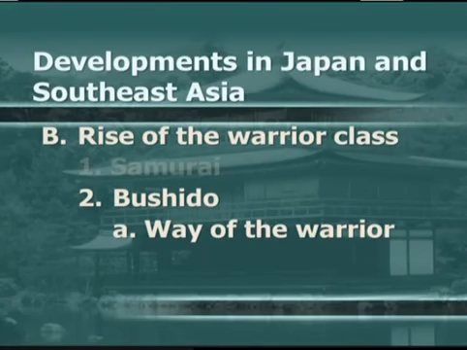Now, the Japanese samurai was bound by the written code of the Bushido, or the way of the warrior. This code required the warrior to display traits such as loyalty, honor, duty, and courage. Now, you need to understand that the loyalty, honor, duty, and courage that the samurai was taught were probably different than the types of loyalty, honor, duty, and courage that you have been taught.